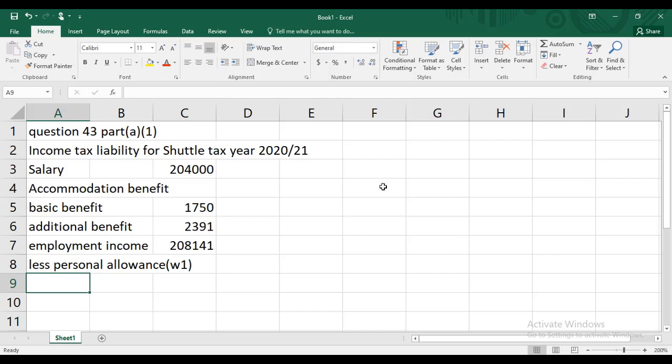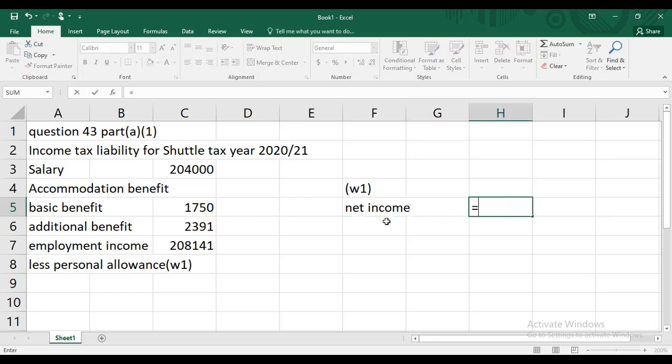Working one: let me write the net income. From this net income, I have to deduct the gross PPC. Her gross PPC is 1,20,000.